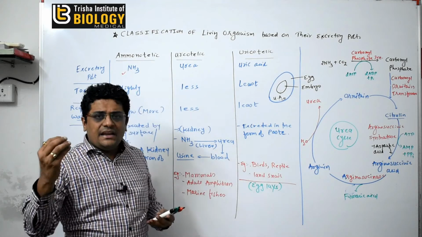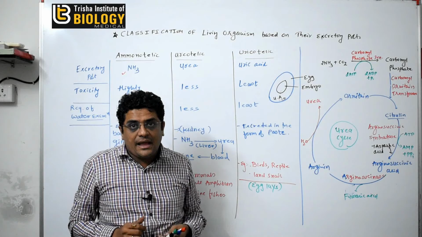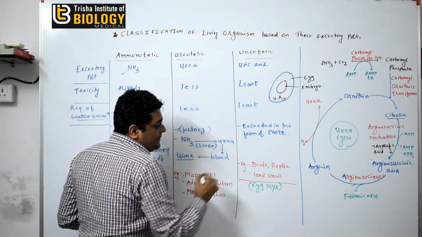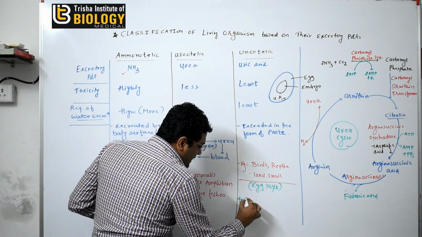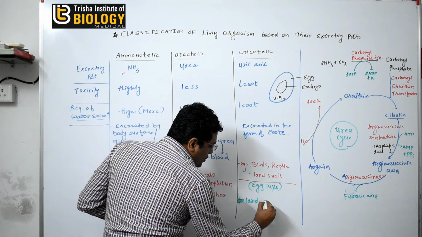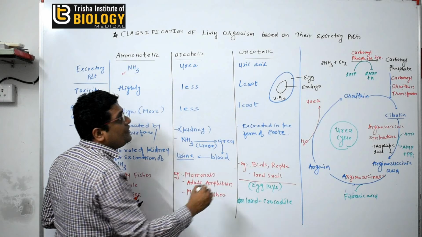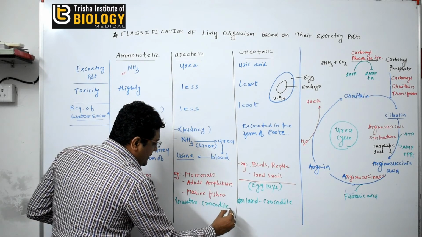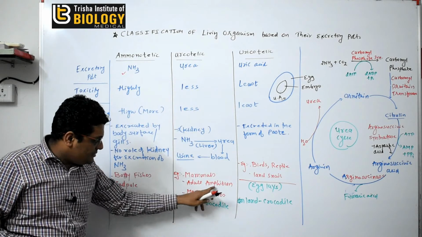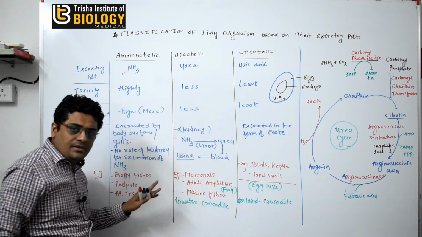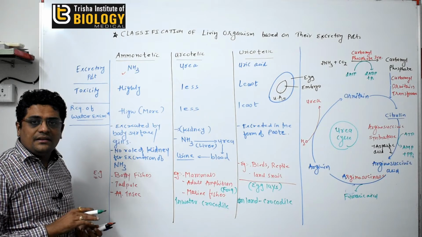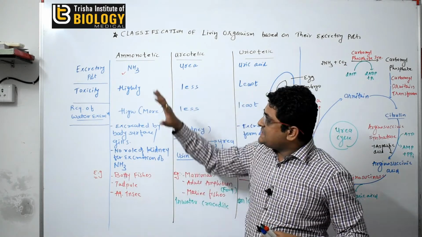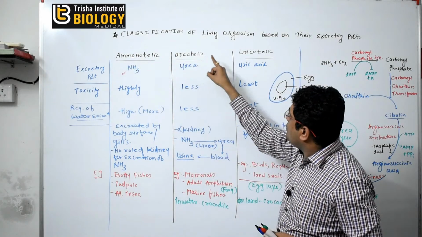Now one more thing, many animals excrete dual excretory products with respect to their habitat. For example, crocodile is a reptile. On land, the crocodile excretes uric acid, but in water the crocodile excretes urea. Similarly for amphibians, a frog releases urea, but a tadpole releases ammonia. Okay, so this is all about the classification of living organisms based on their excretory product: ammoniotelic, ureotelic and uricotelic.